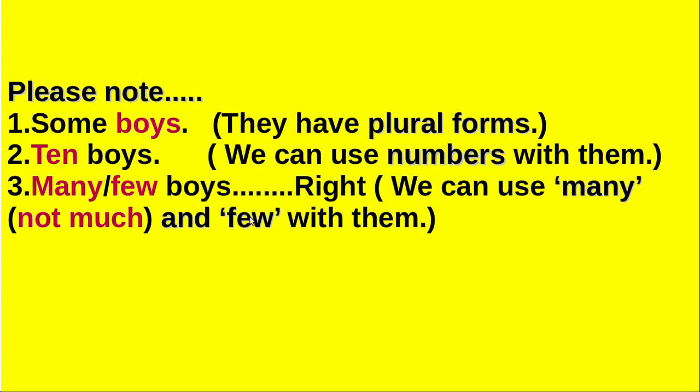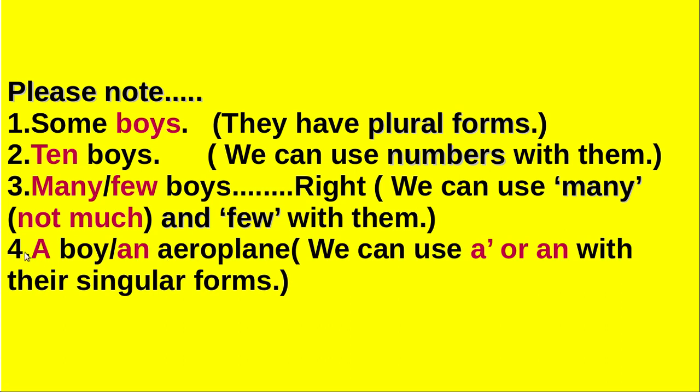We can say many boys and few boys, but we may not say much boys. In the sense of quantity we may not say little boys, but in the sense of size we can say that. Next one is a and an, the indefinite articles, that can be used with their singular forms. A with a word beginning with a consonant sound, and an with a word beginning with a vowel sound, an aeroplane, right? I think it is clear to one and all.